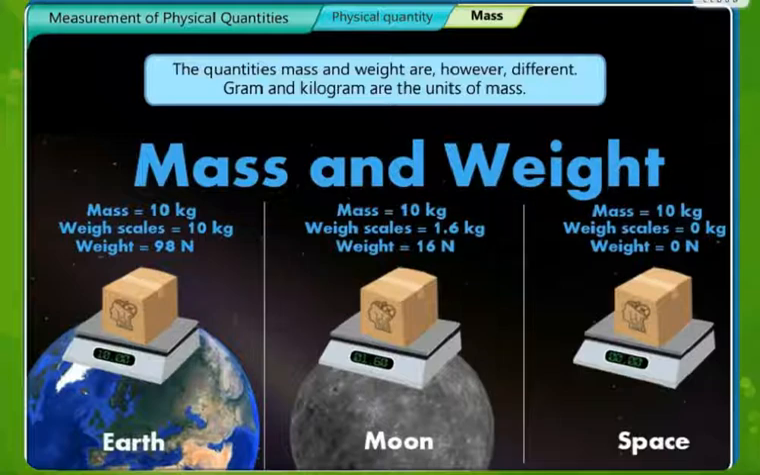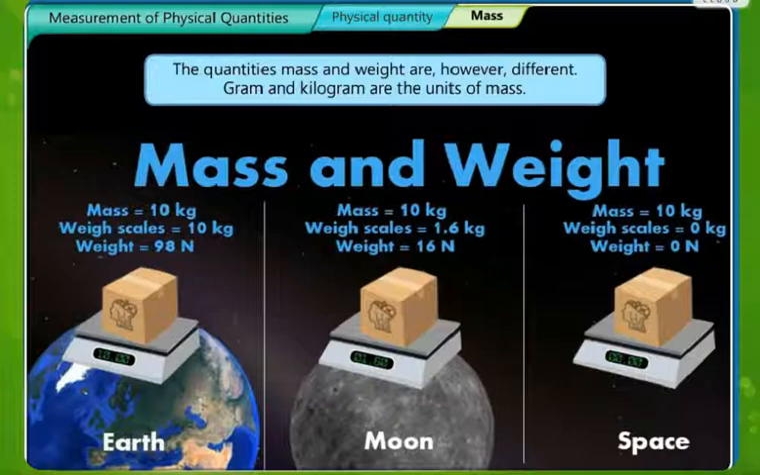The quantities mass and weight are however different. In English, we assume mass and weight to be the same. But when we talk about physics, mass and weight are two different quantities. Basically, mass is a scalar quantity and weight is a vector quantity. Gram and kilogram are the units of mass.